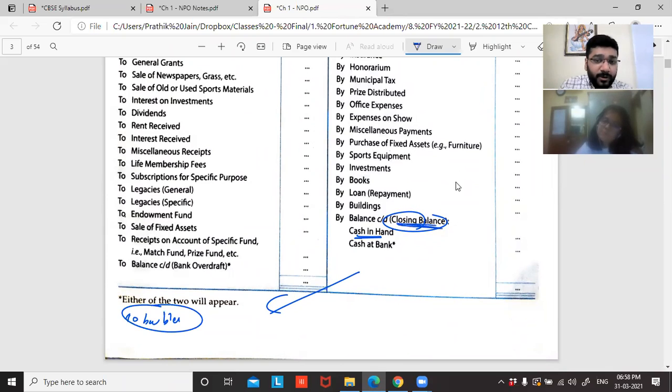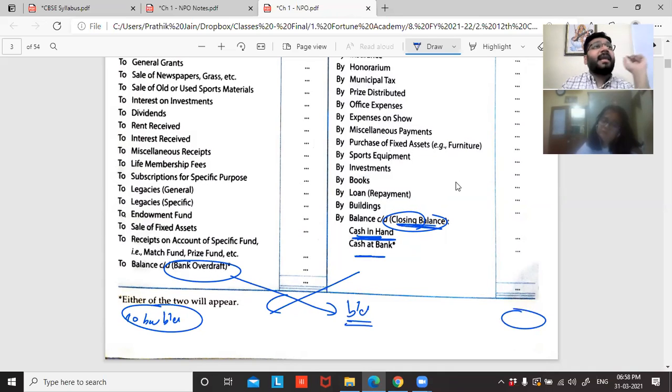So here, if you see, either cash can have a closing balance or bank can have a closing balance, with a debit balance. Also, overdraft, you can have a closing balance. So overdraft is coming on which side? Left side. And brought down is coming on the credit side. So this is a liability.